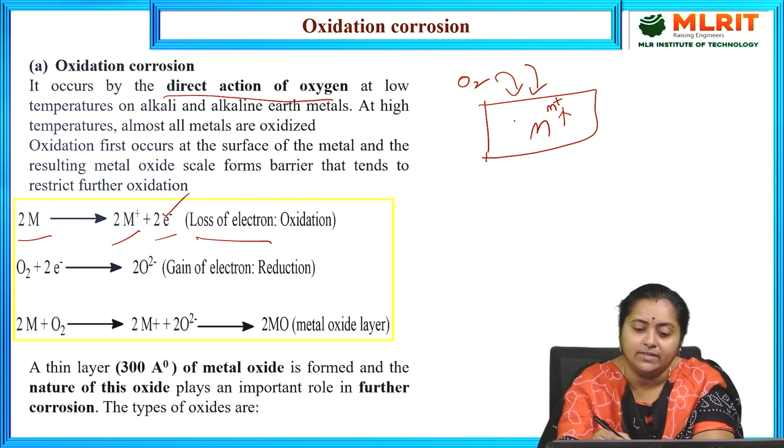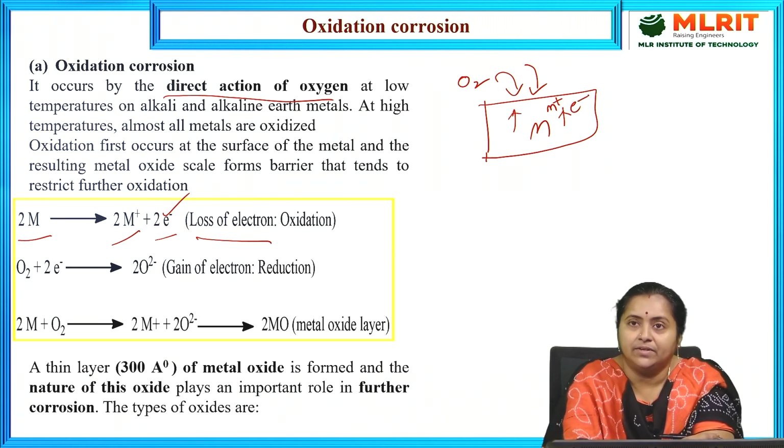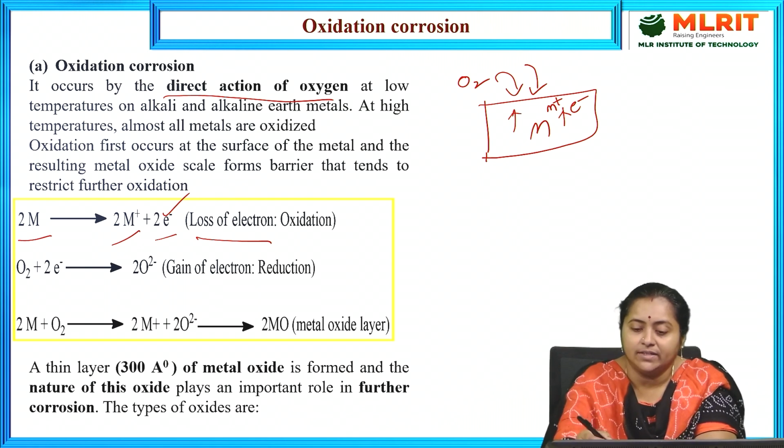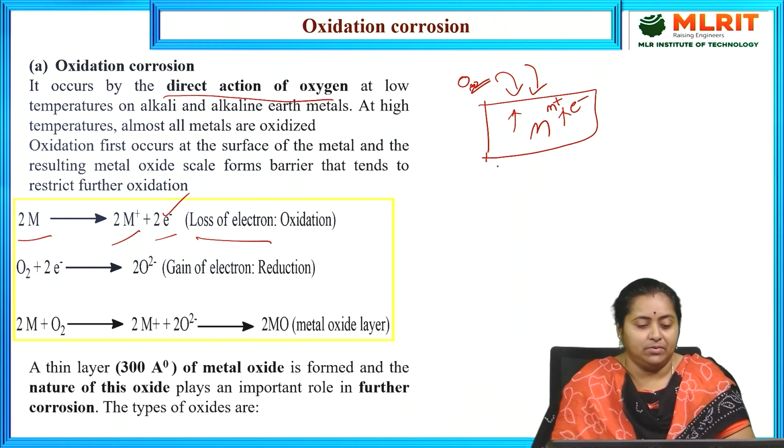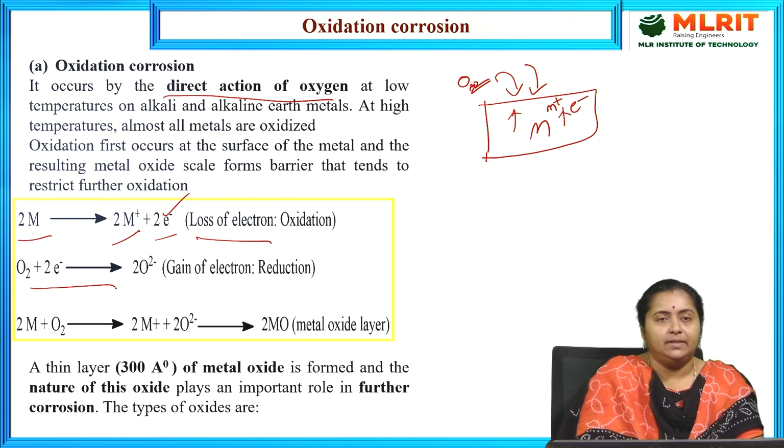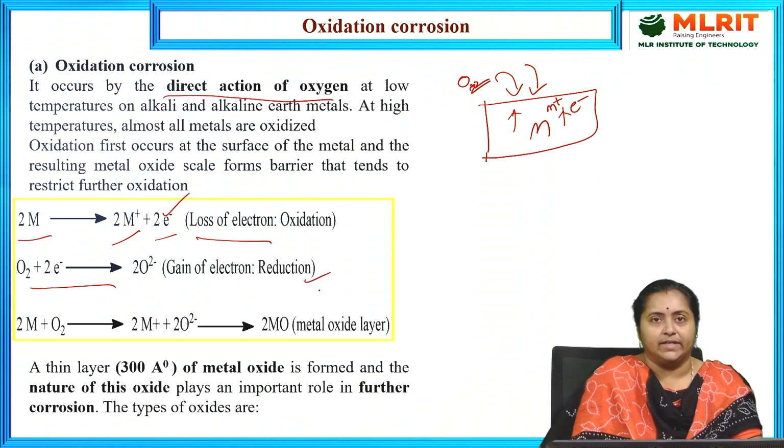These metal ions will try to diffuse in the outward direction along with the electrons. The metal ions that were released due to the oxidation of metal try to diffuse outward along with the electrons. Meanwhile, due to the attack of oxygen on the metallic surface, it is able to gain the electrons that were lost by the metal by undergoing reduction.